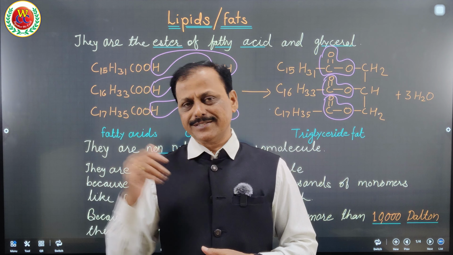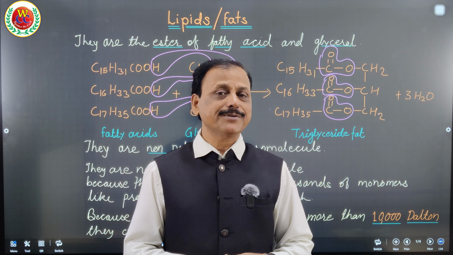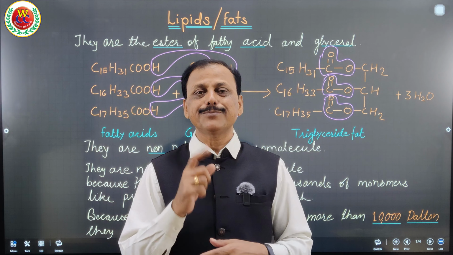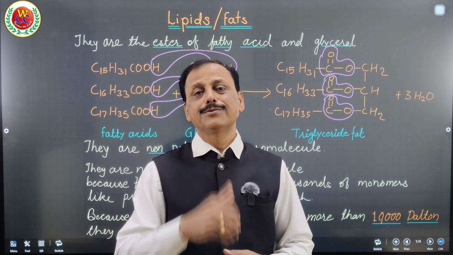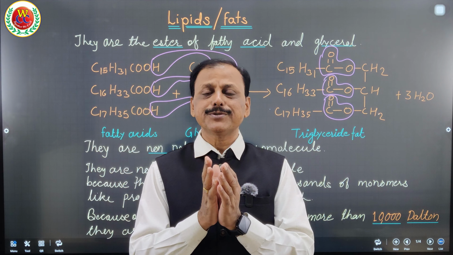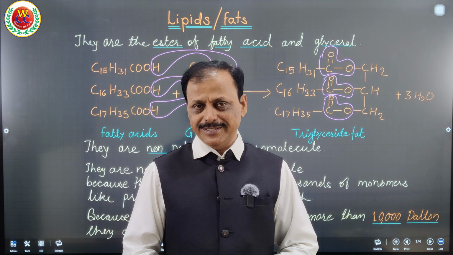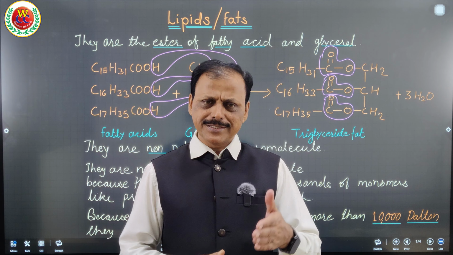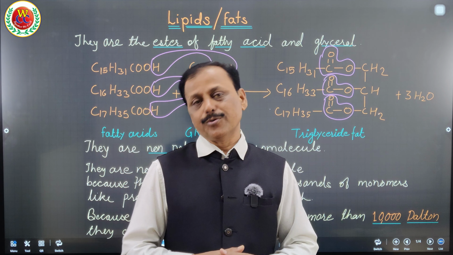Glucose gets easily oxidized. Therefore, whenever you have glucose and fat together, which will get oxidized first? Glucose, and fat will deposit. Therefore, we should not eat sweet, oily or fried food. Why? Because along with fat, if you take sweet, the sweet will be used and fat will be stored, and therefore your body becomes bulky. As a part of the syllabus, we are going to learn later how this fat gets accumulated in our body and how to prevent its accumulation to check obesity.